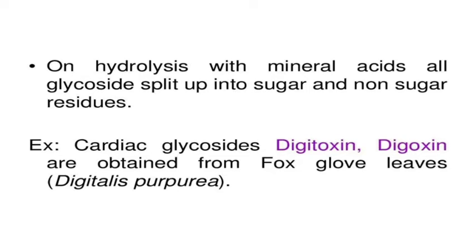On hydrolysis with mineral acids, all glycosides split into sugar and non-sugar residues. Cardiac glycosides, digitoxin and digoxin, are obtained from foxglove leaves, Digitalis purpurea. In the sugar molecule we have the active moiety, and it gives the pharmacokinetic parameters of the drug.